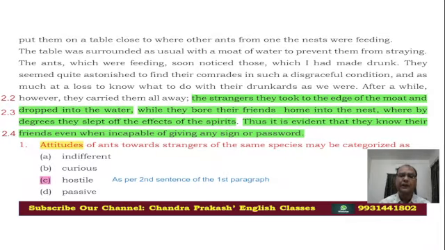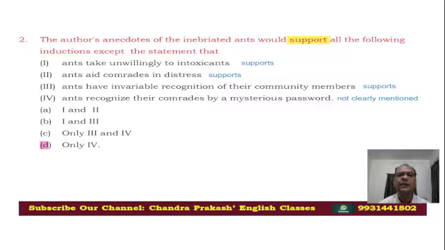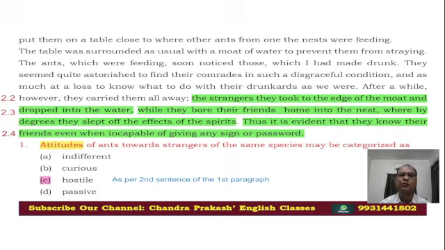So just go through the last sentence of the passage. "Thus it is evident that they know their friends even when incapable of giving any sign of password." So just see the question now. Ants recognize their comrades by mysterious passwords. No, it is not mentioned in the passage, because in the last line it is clearly said that they don't need any type of passwords, they can easily recognize. Just go through this line again.